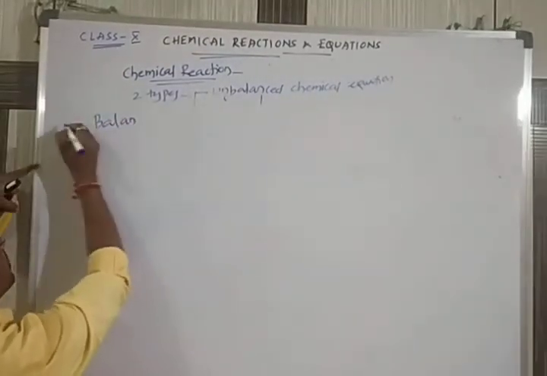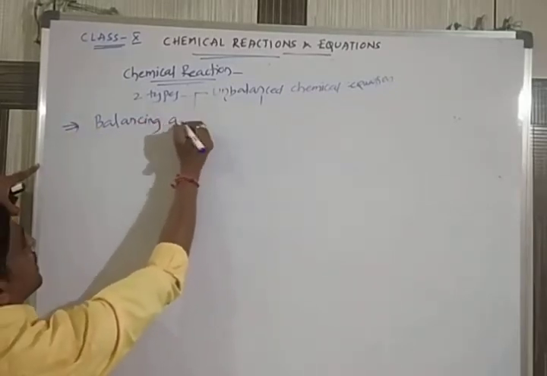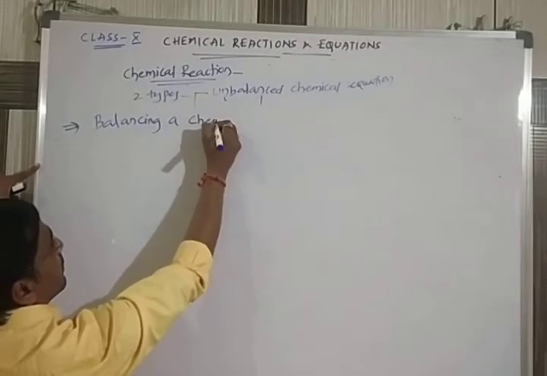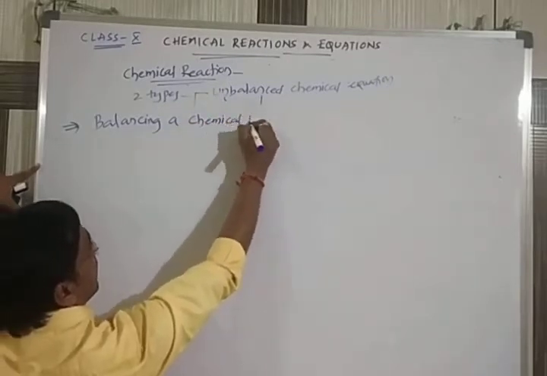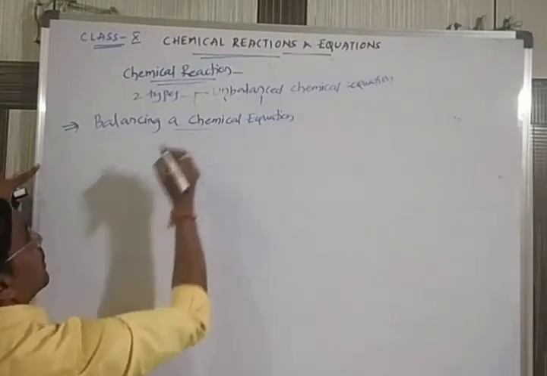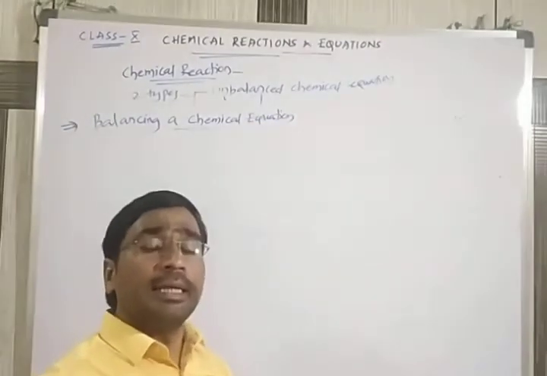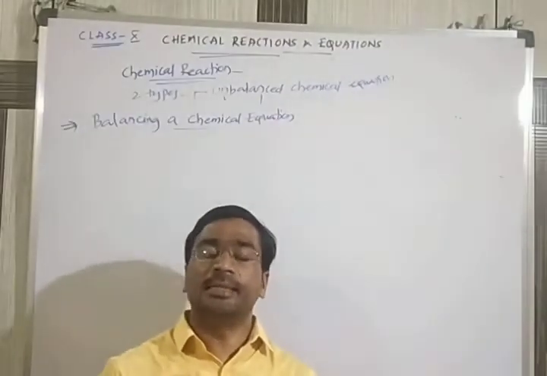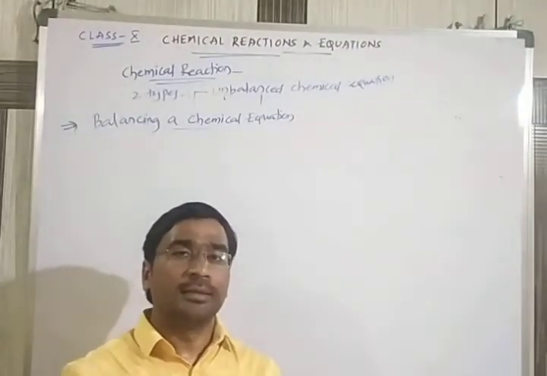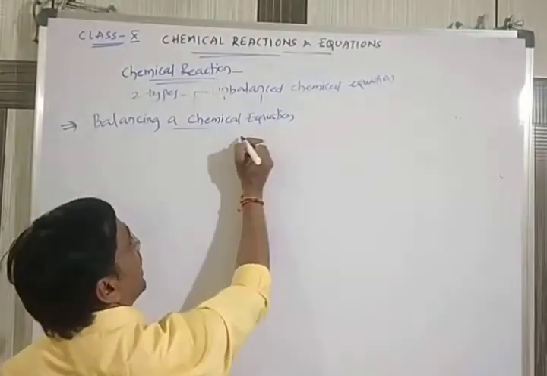So our next topic here is balancing a chemical equation. How do you balance a chemical equation? Chemical equations can be balanced by using a method called the hit and trial method.